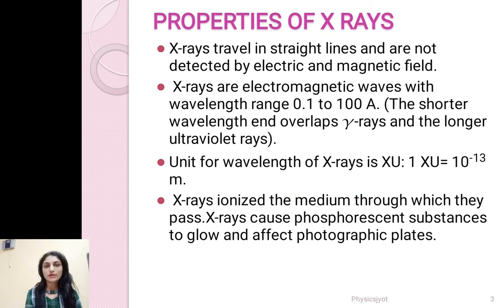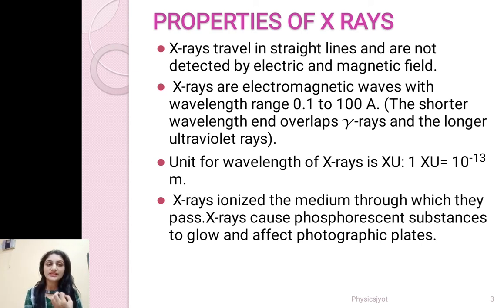So let's talk about properties of X-rays. X-rays travel in straight lines and they are not deflected by electric and magnetic fields. X-rays are electromagnetic waves with wavelength ranging from 0.1 angstrom to 100 angstrom units. You can see that the shorter wavelength overlaps with that of gamma rays, and the longer with that of ultraviolet rays. The unit for wavelength of X-rays is the XU, where X stands for 10 raised to minus 13 meter.